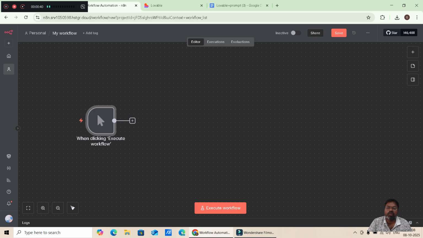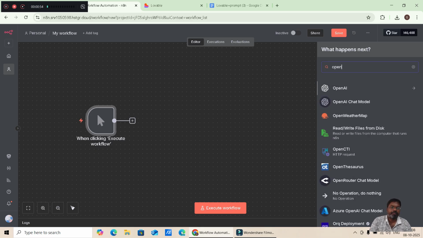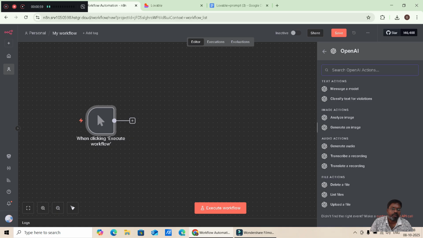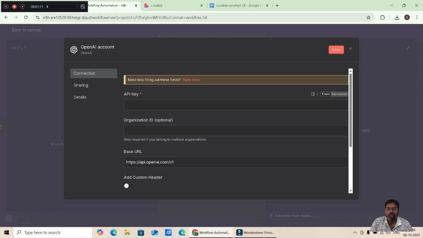I have already explained the basics of n8n, and this is the execute workflow. These are all called nodes, and this execute workflow I'm going to connect with OpenAI. So in OpenAI we are going to generate an image. I have created this one, and I'm just connecting it, and I want to place an API key for this OpenAI, right? So I have to go to OpenAI.